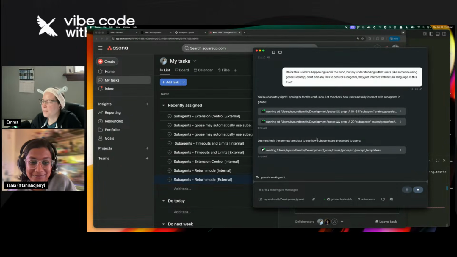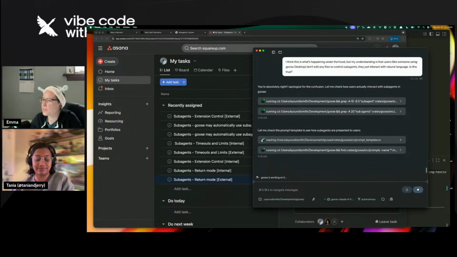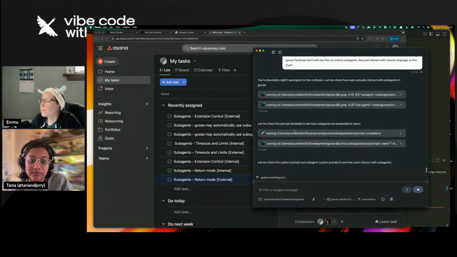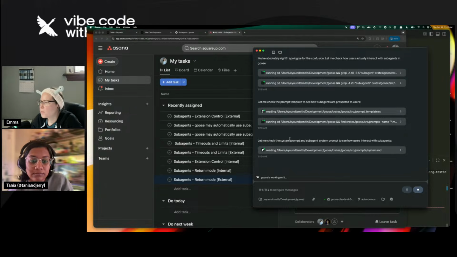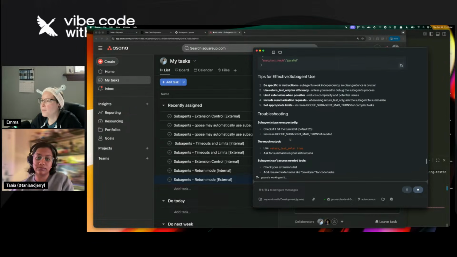Yeah, let me check the prompt template, because in our existing documentation for subagents, which I was reading before, it is pretty clear and straightforward that you just use natural language. Just ask for subagents, ask for what you want. Check the system prompt, so it's going deep.